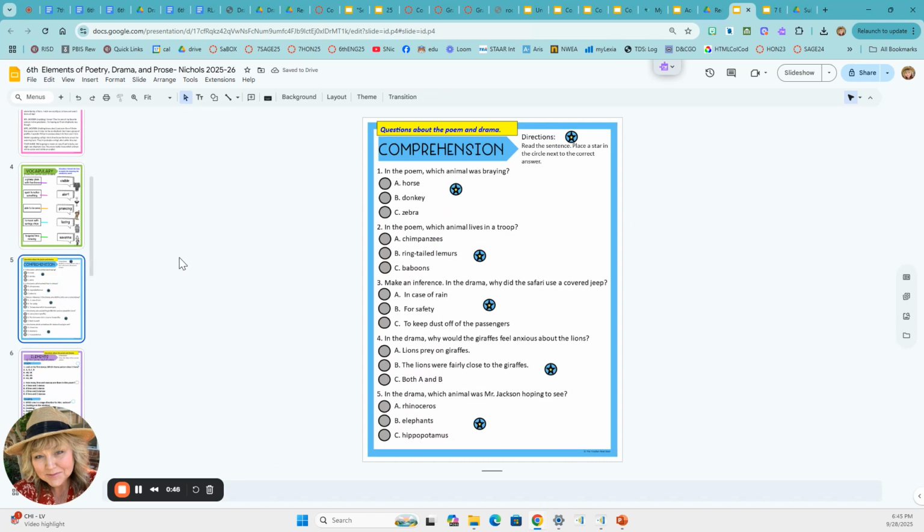Next, you're going to answer some questions about the poem and drama. It says, read the sentence, place a star in the circle next to the correct answer. In the poem, which animal was braying? And in this story, once you've read it, you're going to choose the animal that was braying. Let's say it was the zebra. We'll just put the star there.